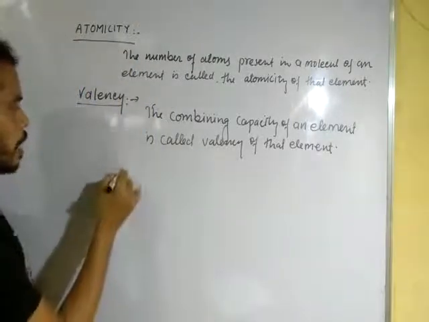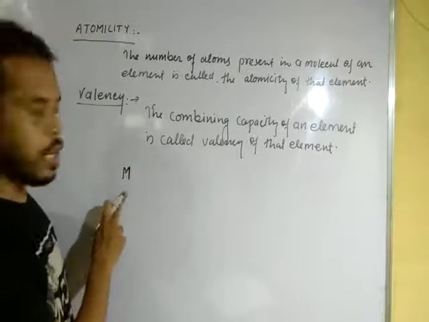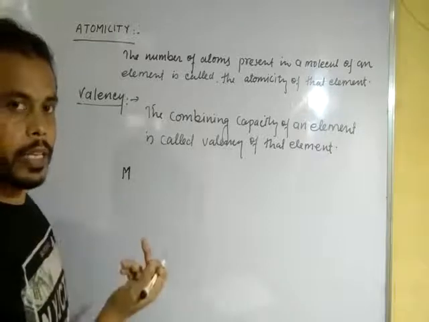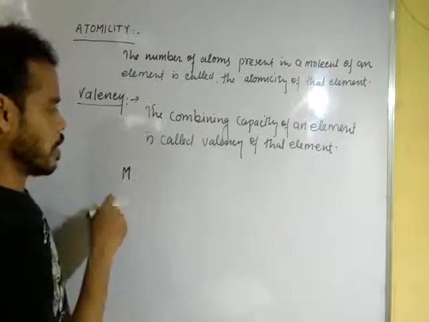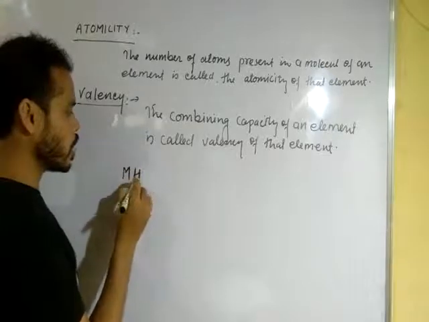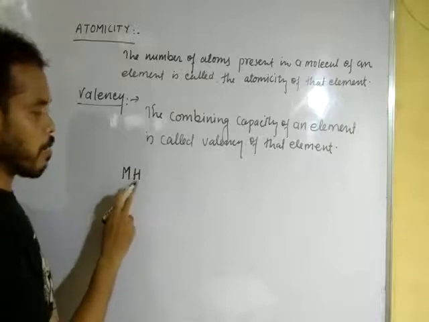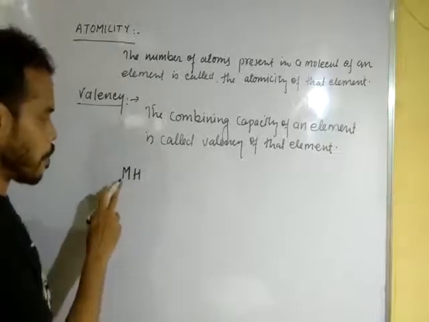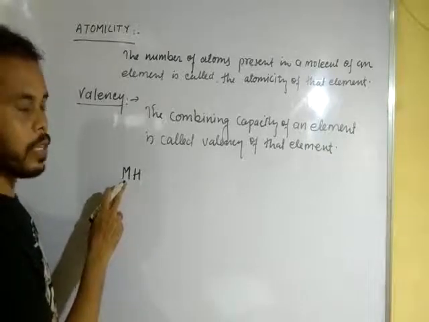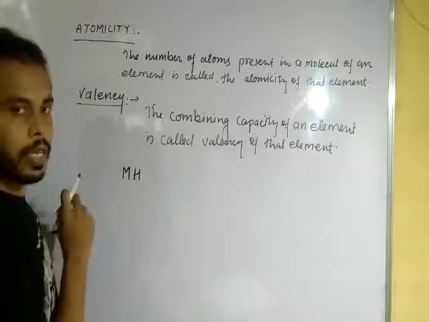Suppose we have an element M, not the symbol of any real element, but we are taking it here as an example. The number of hydrogen atoms combined to this element is the valency of this element M.